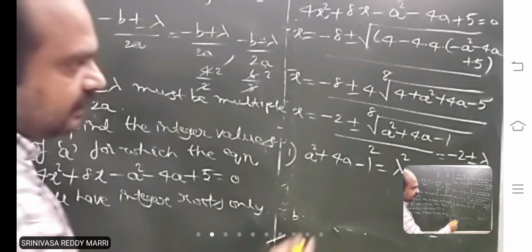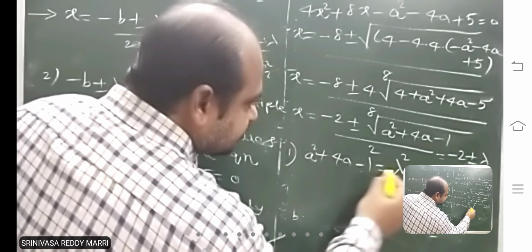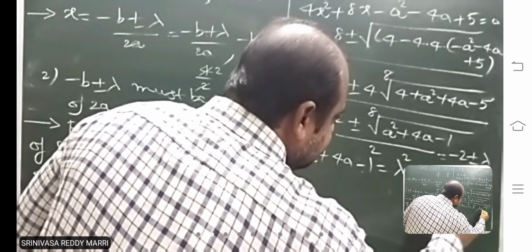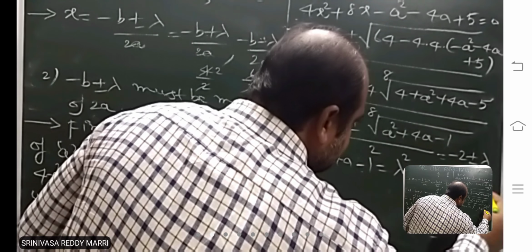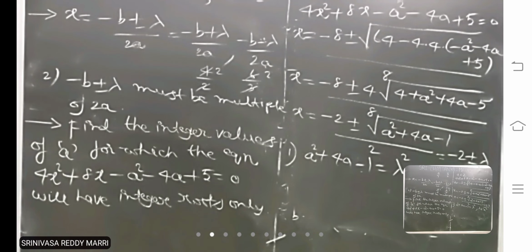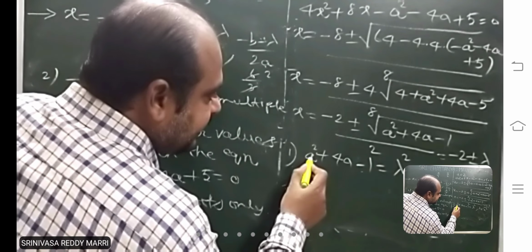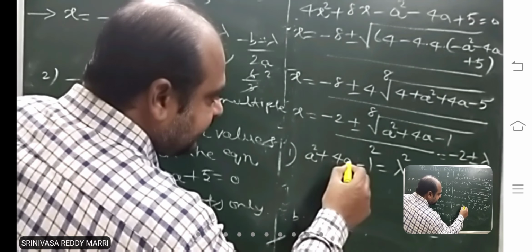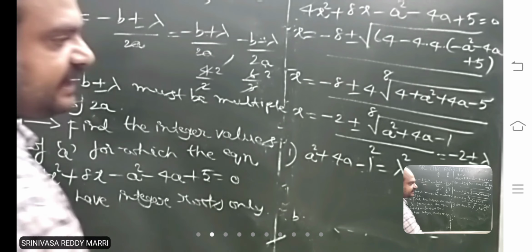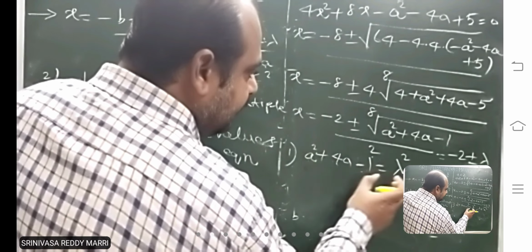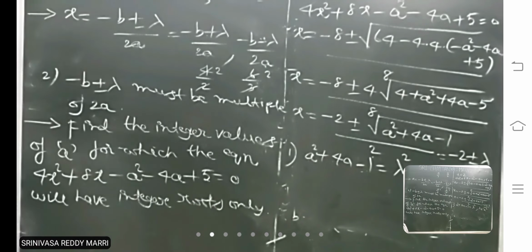You take this first as a perfect square where lambda is an integer. Look at it, a is an integer means a square is an integer, 4a is an integer, minus 1 is an integer, so this will be an integer. That must be a perfect square of an integer.